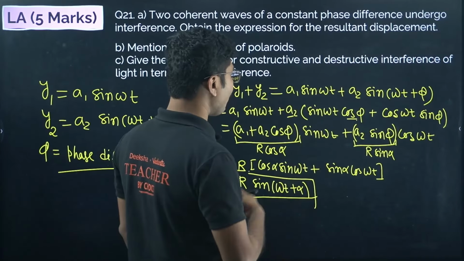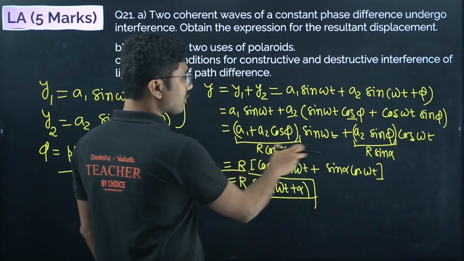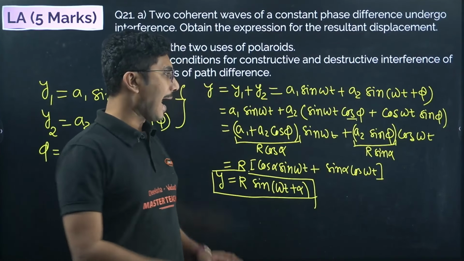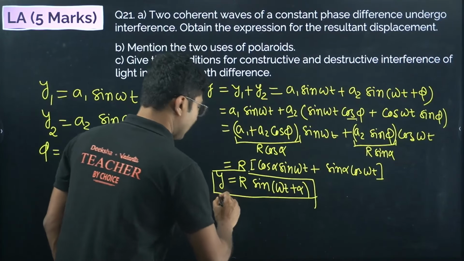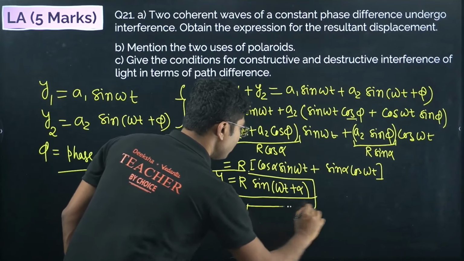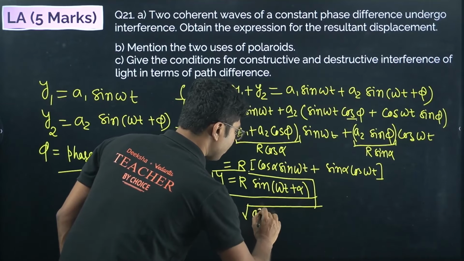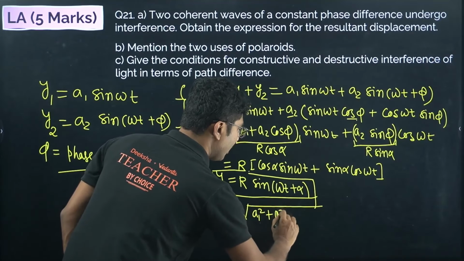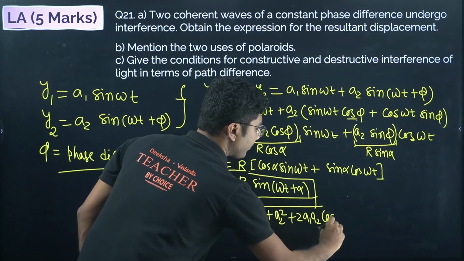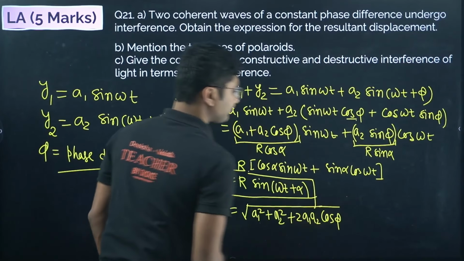Now what is r over here? If you take r cos alpha, r sin alpha, take the squares of both and add them, you can find the value of r, which comes out to be r equals square root of a1 square plus a2 square plus 2a1 a2 cos phi. Simple, right?